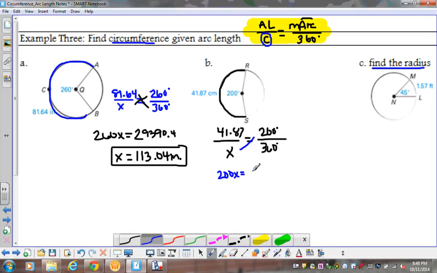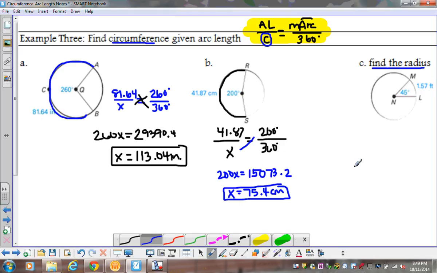That's going to give me a value of 15,073.2. I'm going to divide that by 200. If I round to the nearest tenth, that's going to give me a circumference of 75.4 centimeters. Boom, and there you are. That is going to be your circumference for part B.